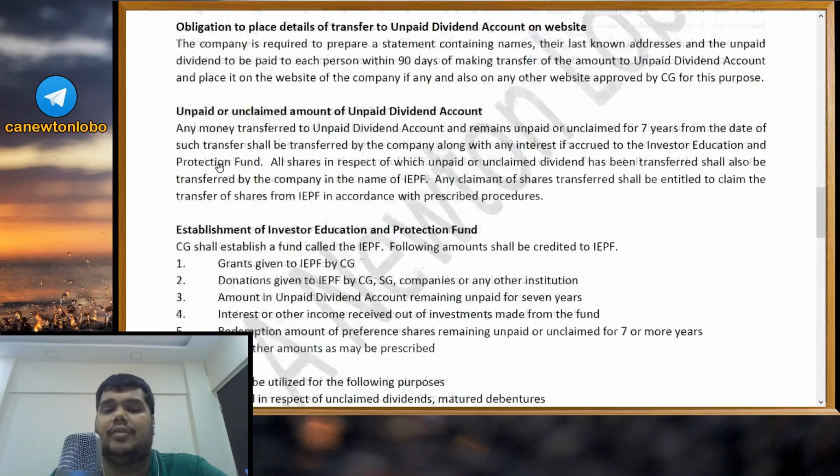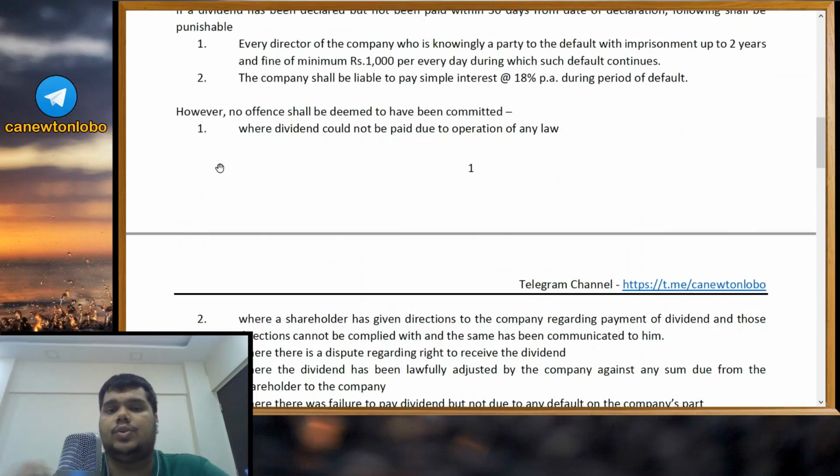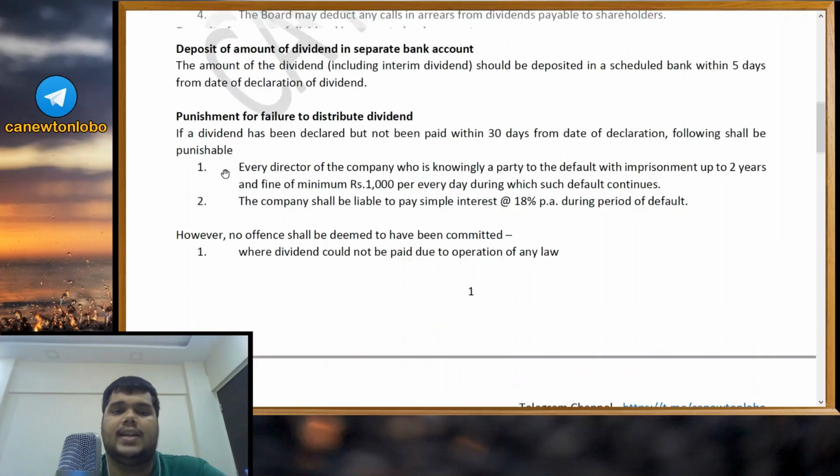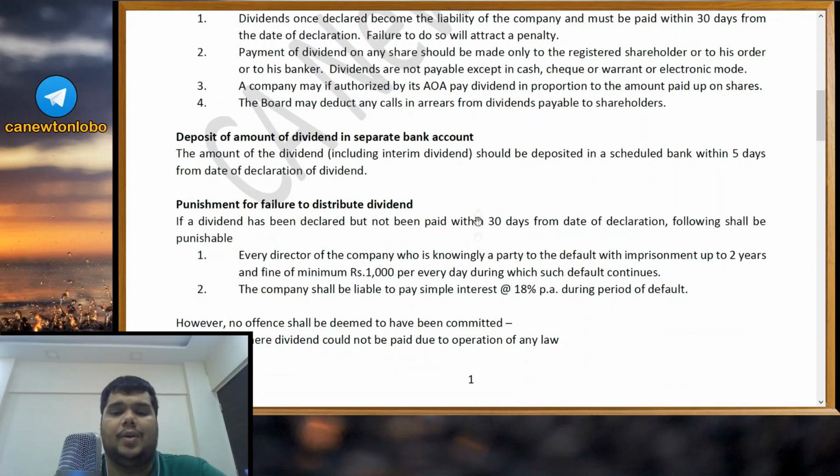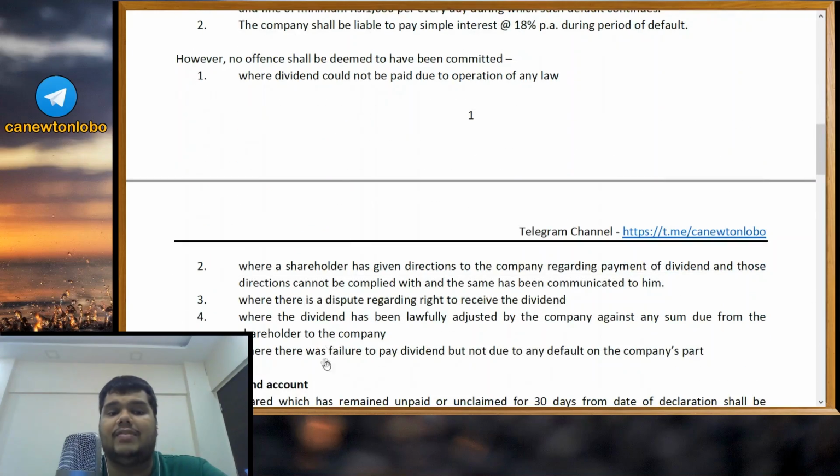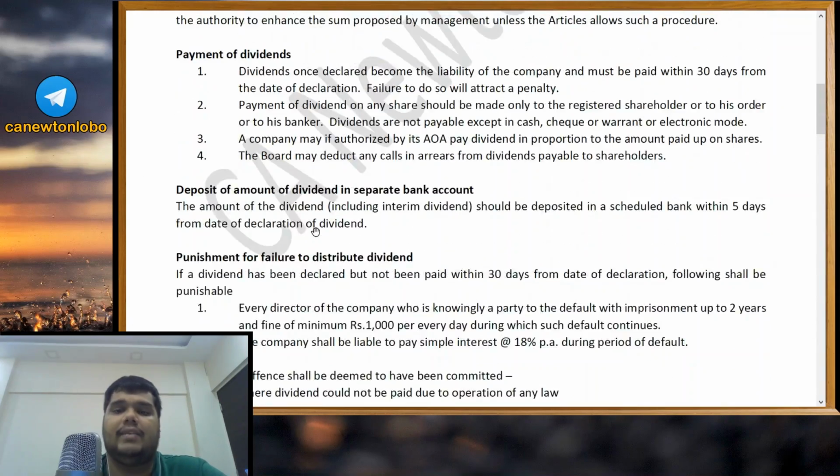In this chapter, I would say that if you remember the procedure properly, those few dates that are there, 5 days, 7 days, 30 days, 90 days, then this chapter is very simple. There is not much to study, and you need to study this penalty for failure to distribute dividend, and what are the 5 cases in which this penalty cannot be levied.